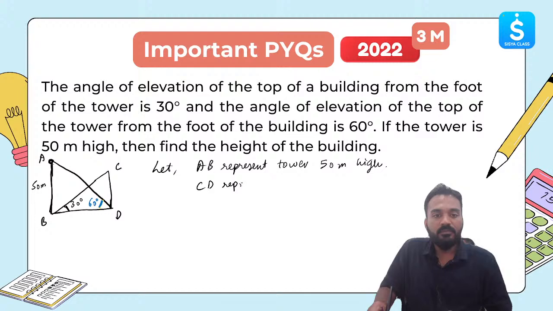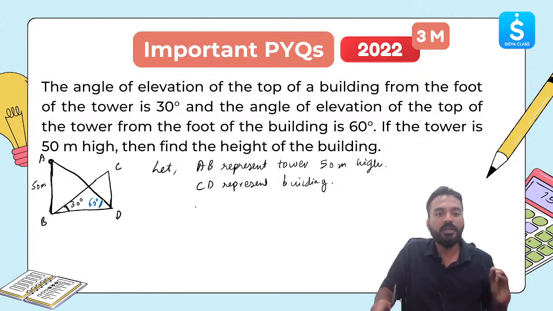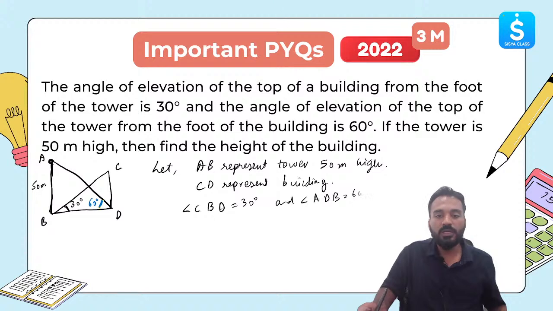CD represents the building. Clear? Given information, we need to find out CD. Given information is angle CBD is equal to 30 degree and angle ADB is equal to 60 degree. This is given to us. And we need to find what is CD. This part we need to find out.